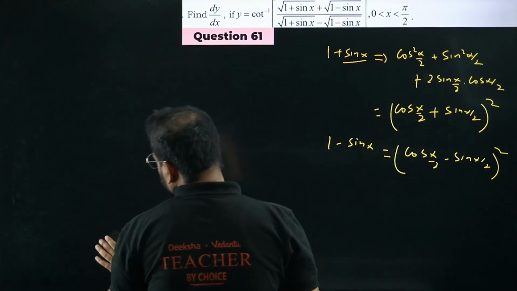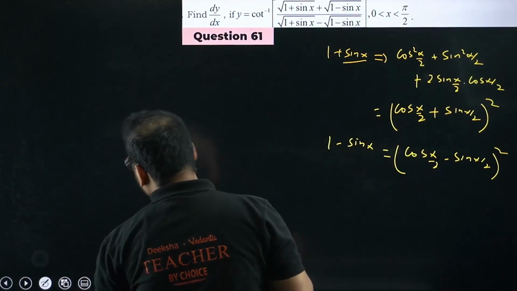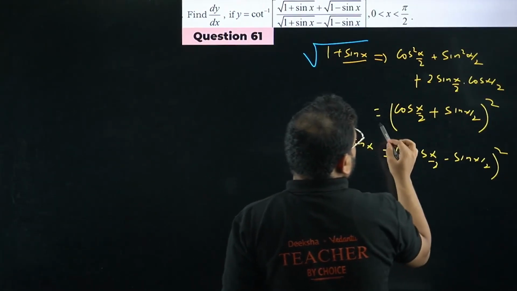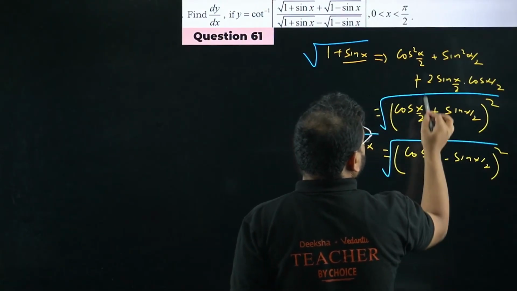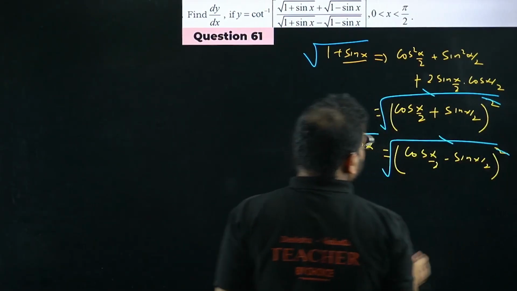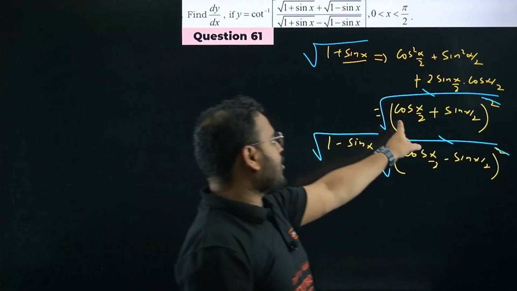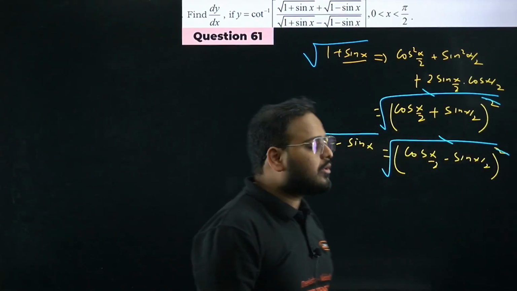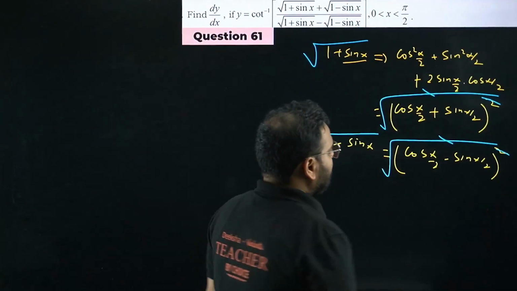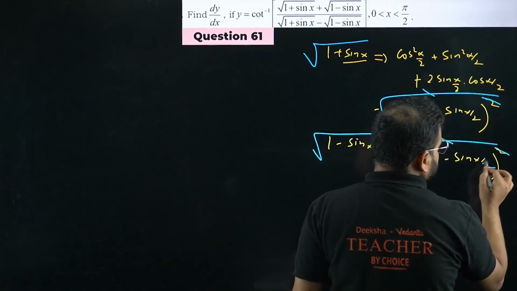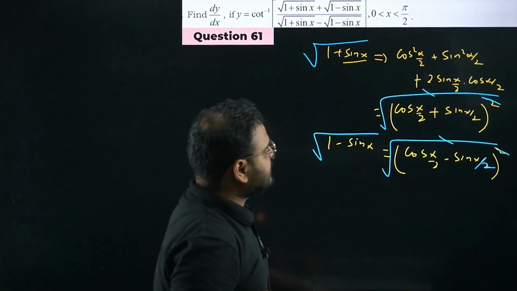So if I apply root on this, the root and the square will cancel. So basically I'm going to get root of 1 plus sin x as cos x by 2 plus sin x by 2, and root of 1 minus sin x as cos x by 2 minus sin x by 2, sir. Very simple. Please check. Okay. Now I'm going to use these values over here.